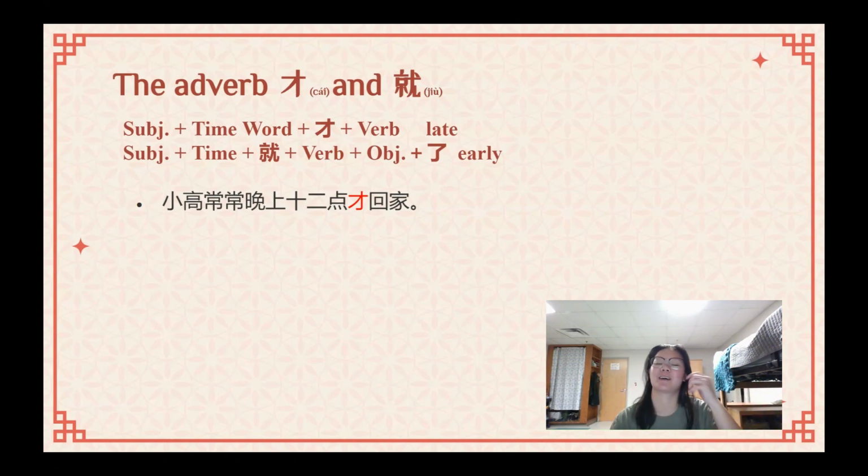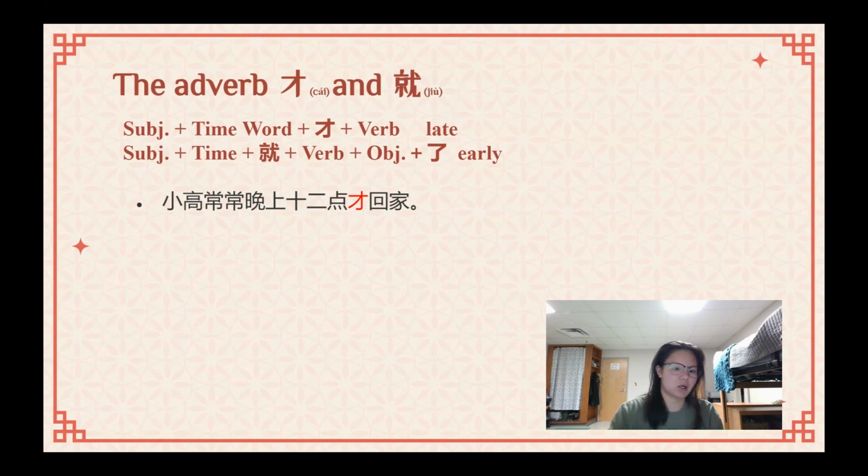That's a very long time phrase because 常常 is an adverb, and then you have your actual time, 晚上12点, which is 12 o'clock at night. 才 is the word that we're using, which would mean until. 回家, which means to return home. So if we put all that together, this literally would translate in English, oh, Xiao Gao often doesn't get home until 12 o'clock at night. That is how we would say it in English, right?